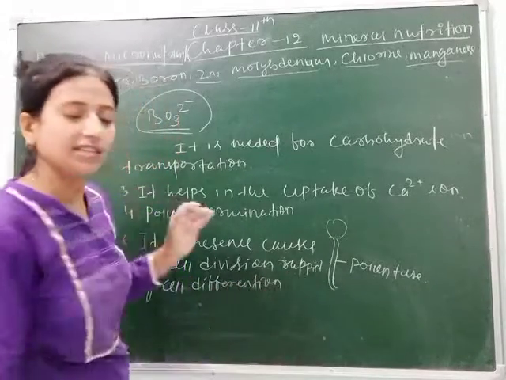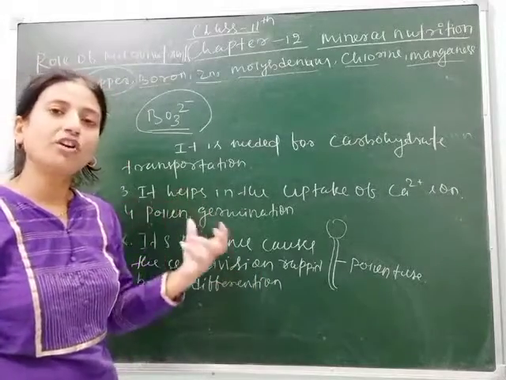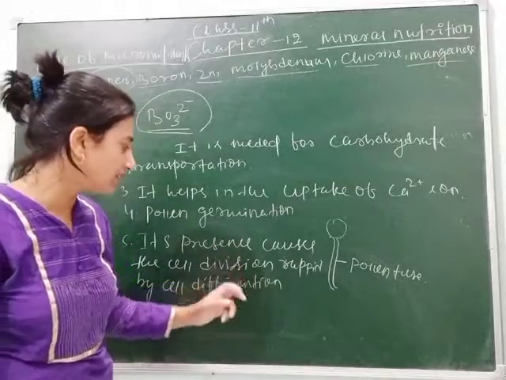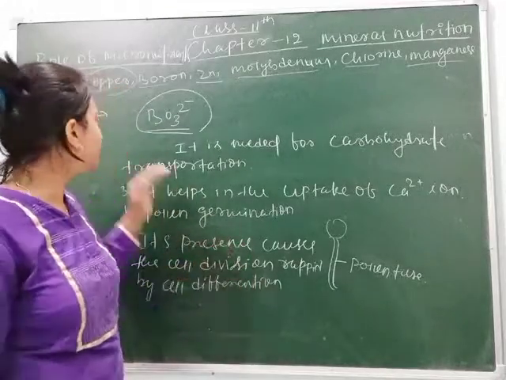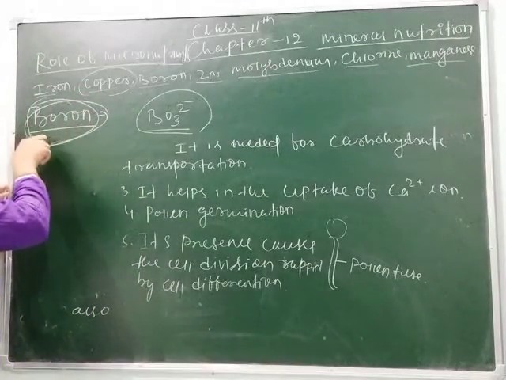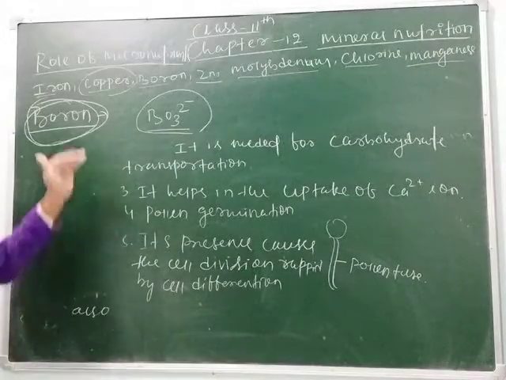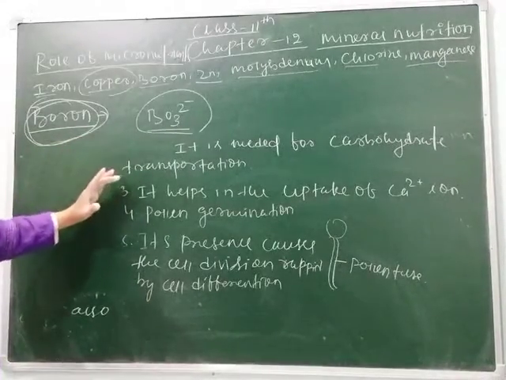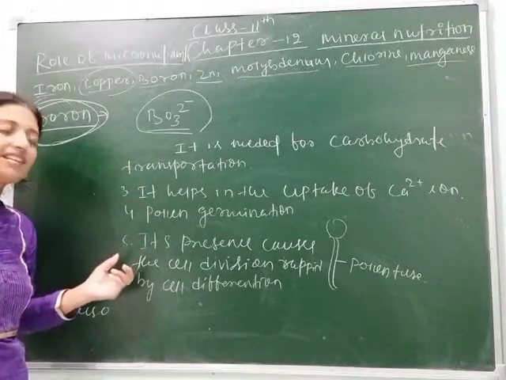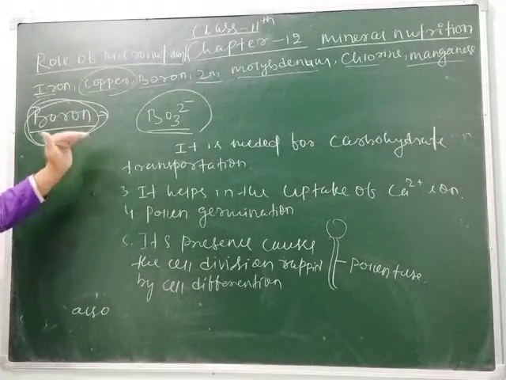In the meristematic region, at the root meristem or at the shoot meristem, auxin hormone is synthesized, and due to auxin hormone, the cell division and cell differentiation occurs. So this is also possible due to boron. Think how much importance this element has in different metabolic activities in plants. Starting from carbohydrate transportation to uptake of calcium ion, then pollen germination and cell division and cell differentiation. So these are the different functions of boron.